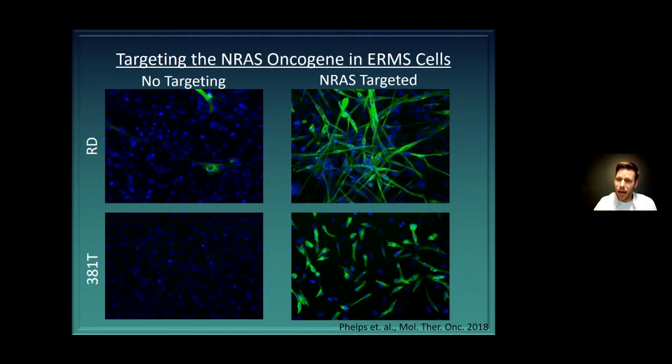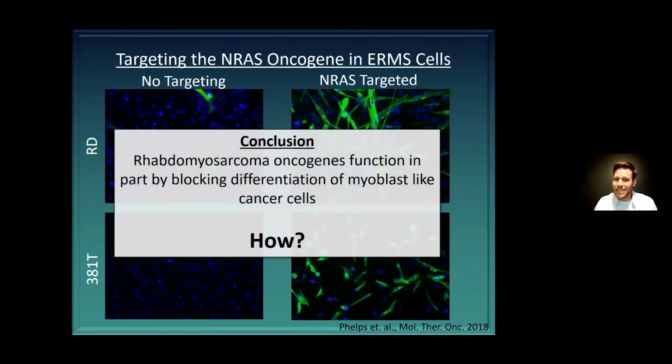So we don't have a good idea of why the phenotype is different in these cells and why fusion is really important in some and not in other ones. But we do know that if we target the oncogenes that are driving that cancer, those cells transition into a myogenic state. So what that essentially tells us is those oncogenes, or the landscape of the cancer cells, are really important not just for driving proliferation of the cancer cells, but also for blocking differentiation of those cells into muscle fibers. It's a really important check that we don't always think about, that in order for those cells to keep progressing, they need to stop differentiation.